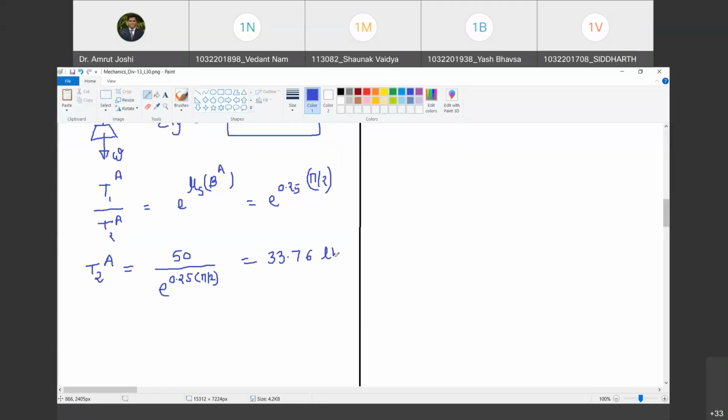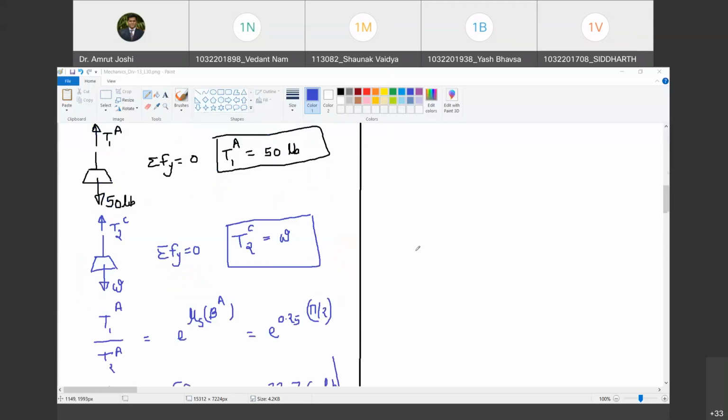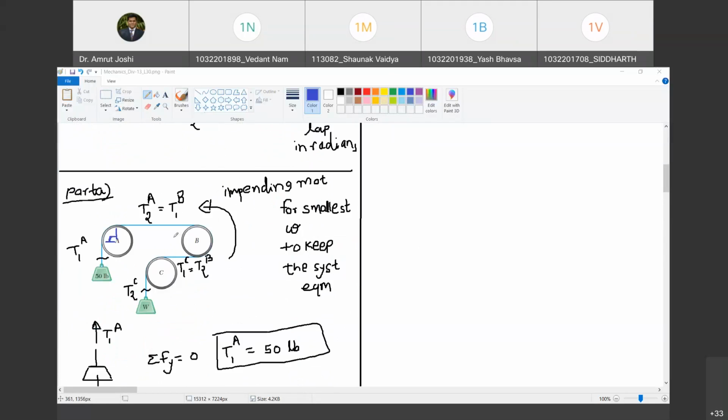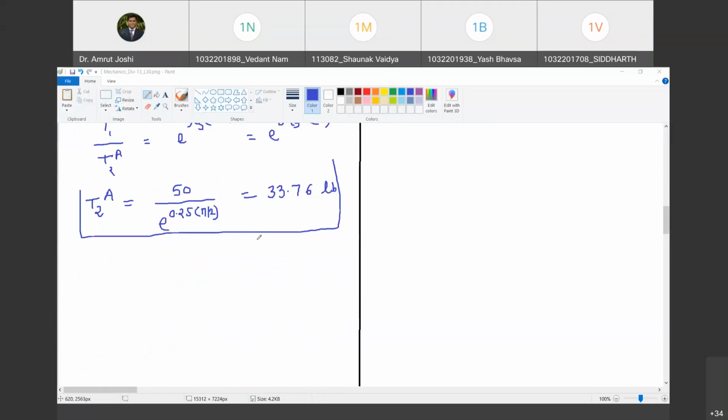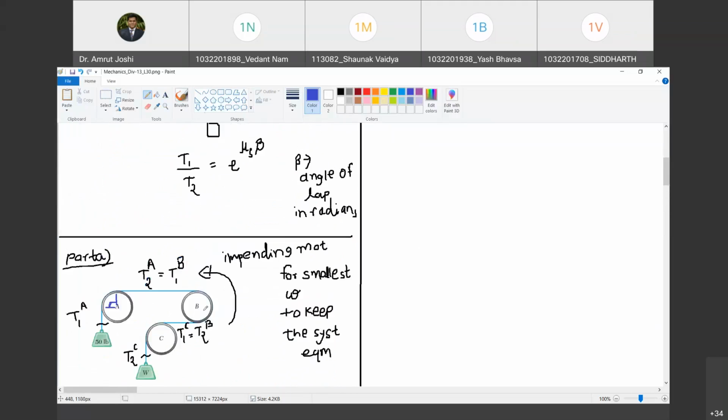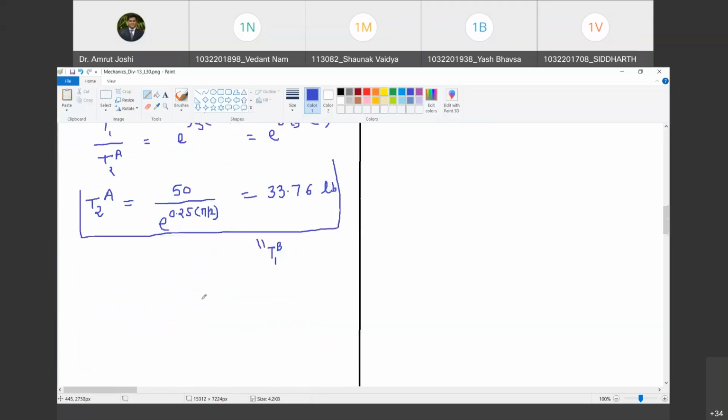Are you with me, Vedant? Yes, sir. So we have calculated the value of T2. This value is also equal to T1B. Do you agree with me? Yes, sir. So now, can I get the value of T2B? The answer is yes.